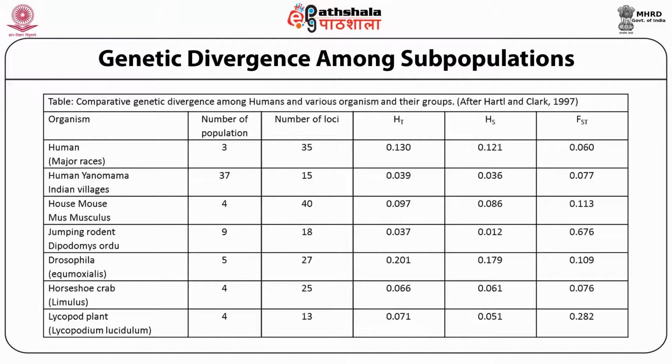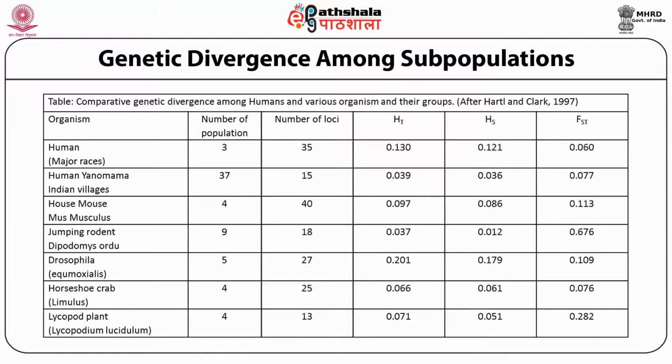It was found that the HT estimated for these loci was 0.130, whereas HS was 0.121 and FST was 0.060. What does it mean?